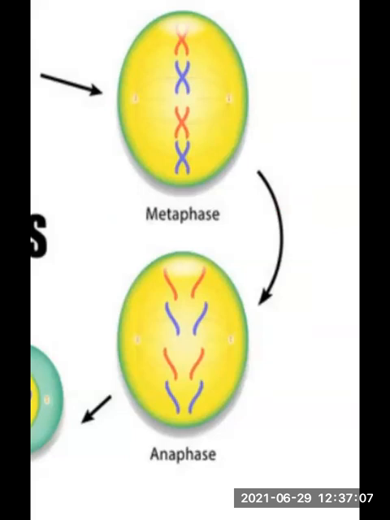What is the centromere? It is connecting two chromatids. Now chromatids are connected with the help of the centromere. Now the centromere will split. Split means it will divide, and thereby you get sister chromatids. These sister chromatids of each chromosome will separate and they are pulled apart in opposite directions, as you can see. Look at the diagram of anaphase. They are pulled apart with the help of spindle fibers. There are spindle fibers over there.